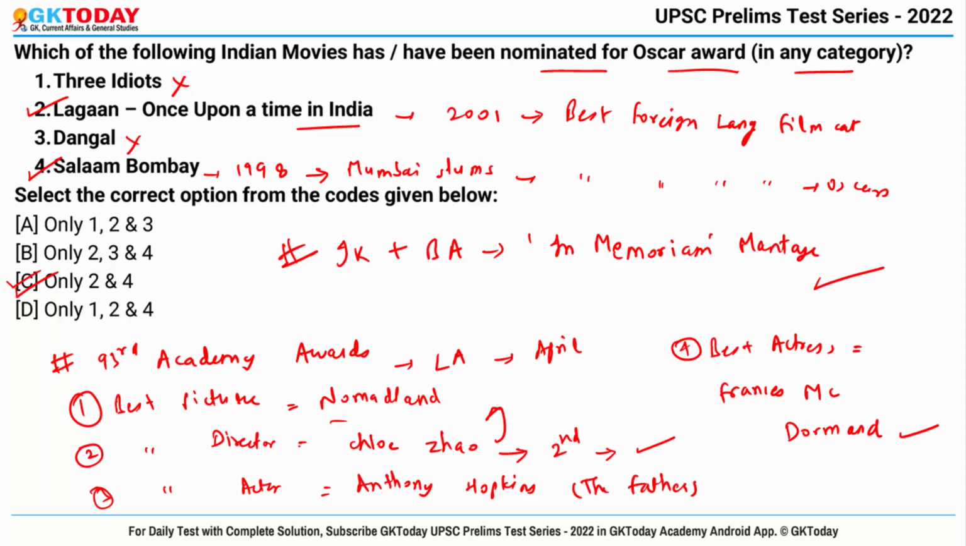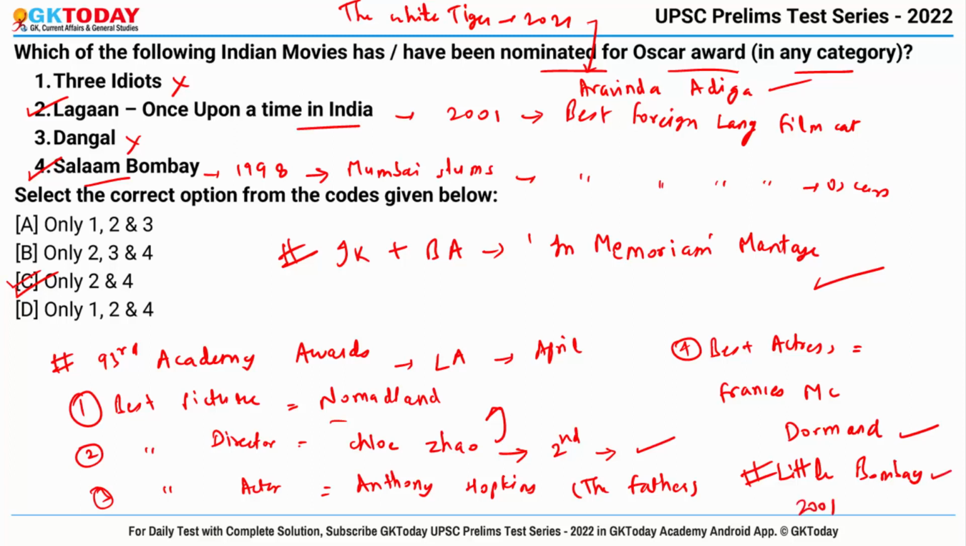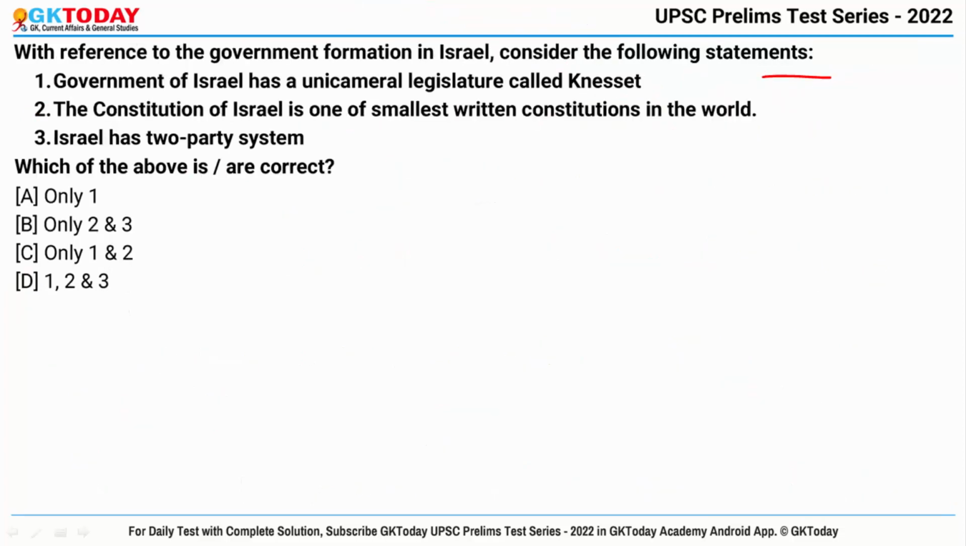Okay, now apart from these two movies, Lagaan and Salaam Bombay, there is one more movie named The White Tiger. It is a 2021 film adaptation of the novel by Aravind Adiga, and it was nominated under the Best Adapted Screenplay category. Then another movie is, I'm writing it here, Little Bombay, Once Upon a Time in India. It is a 2004 movie in Hindi, Bangla and Urdu, and it was nominated in the Best Live Action Short Film category. Fine.